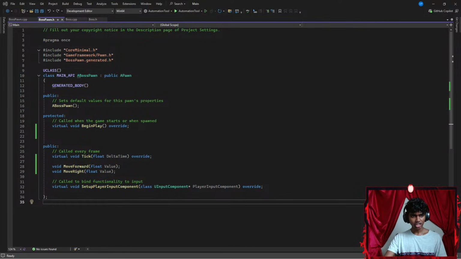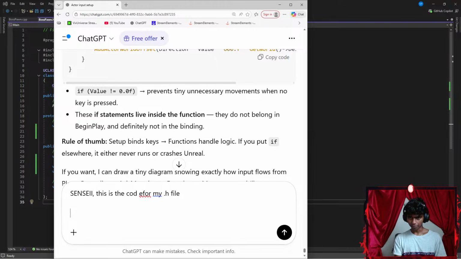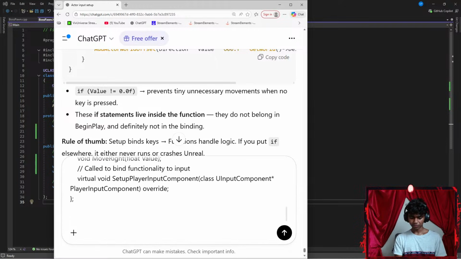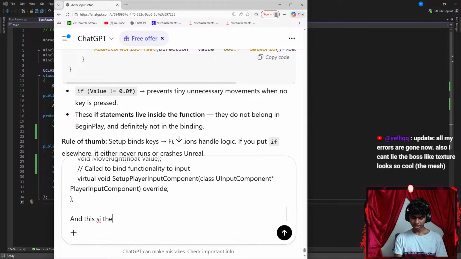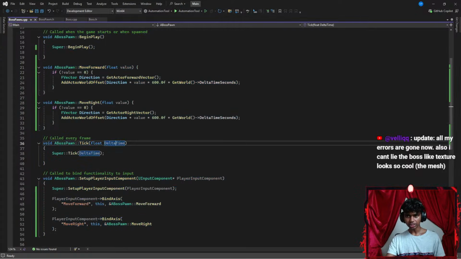Let's get ChatGPT up here. Let's say, this is the code for my .h file. Okay, let's paste it here. And this is the code for my .cpp file. Let's go all the way there. Control A, Control C, copy that, get ChatGPT up here.